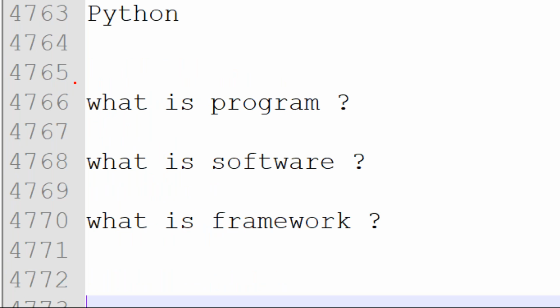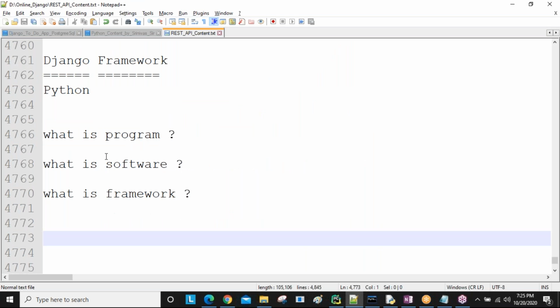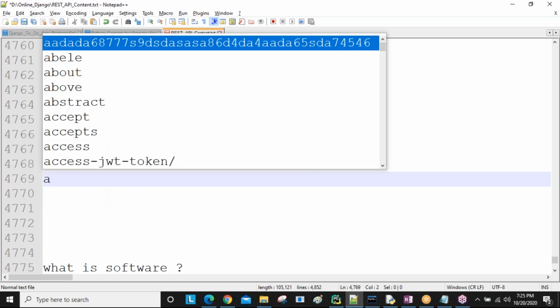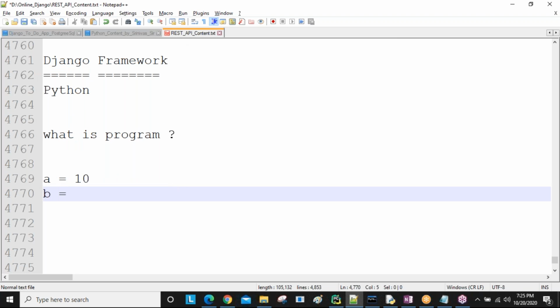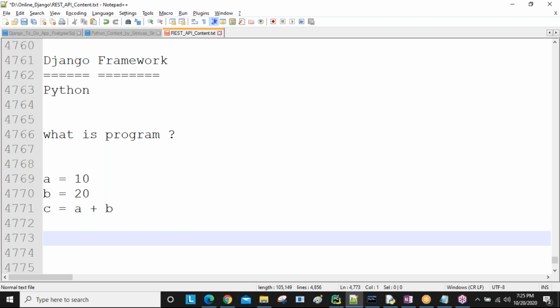So what is a program? A program is nothing but a set or collection of instructions. For example, I want to do an addition operation in Python. How do we write it? For example, a equal to 10, b equal to 20, c equal to a plus b, the addition. So you get the a plus b result.